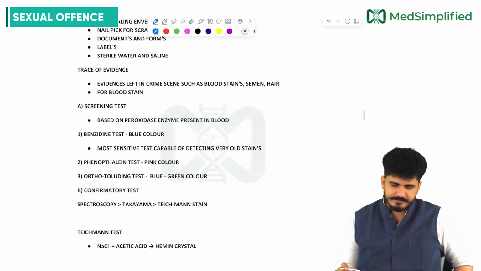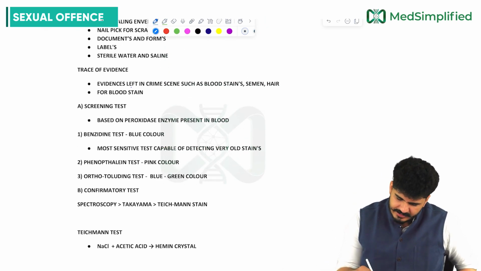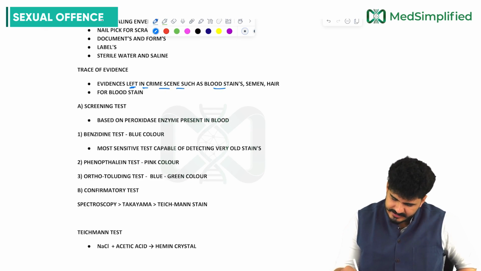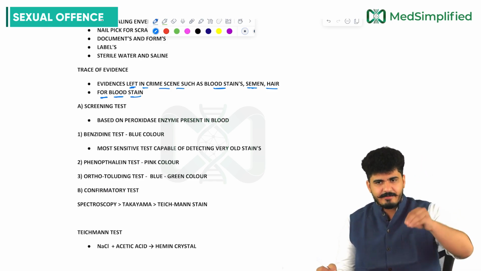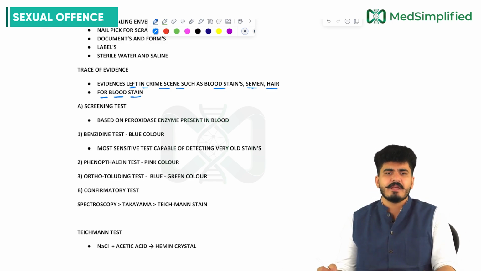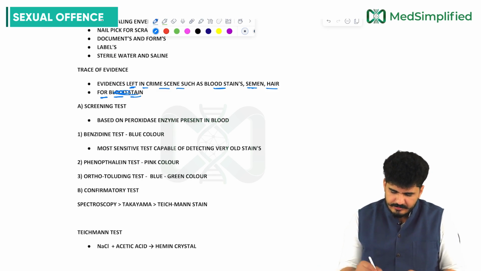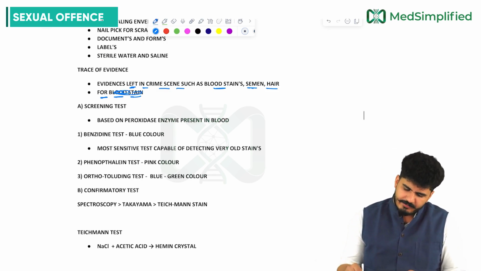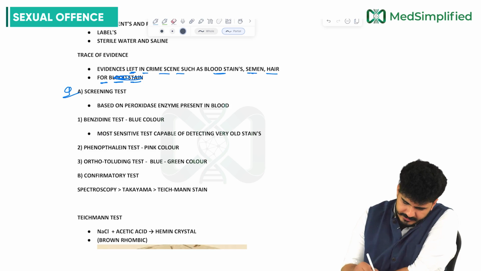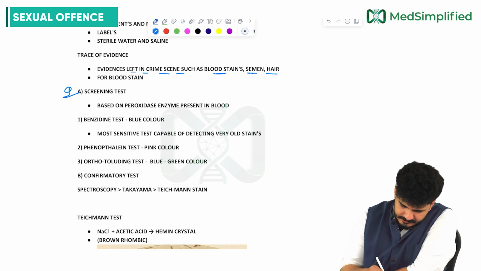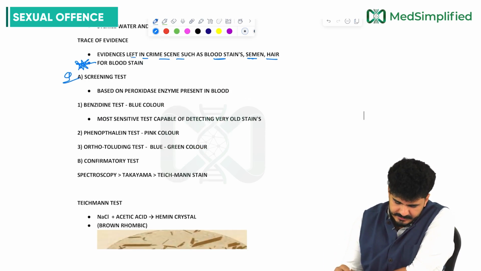Now, trace of evidence. That is the trace of evidence left at the crime scene, such as blood stain, semen, hair. Trace of evidence can be seen on that particular place. What can you see on the crime scene? Blood stains, semen, hair, etc. Now there will be a screening test. For blood stain, if I write here, sir, blood stain, you mark a star here. For blood stain, there will be a screening test.